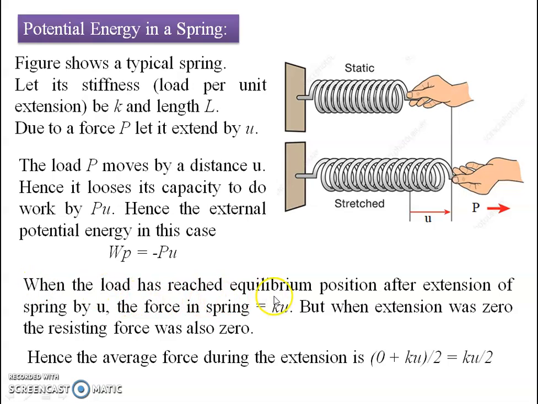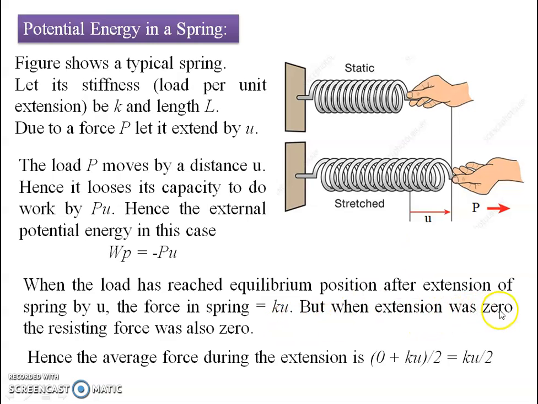When the load has reached the equilibrium position after an extension, further there is no capability of the spring to take more load. We call this a balanced state. So when the load has reached equilibrium after extension of the spring by U, the force in the spring will be K into U. The repulsive force developed in the spring due to the applied load P will be Ku.